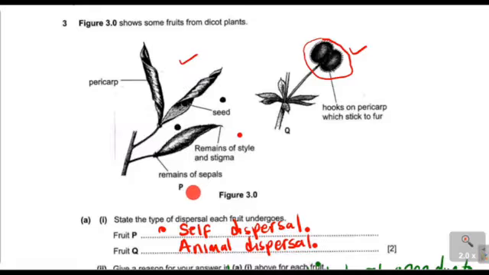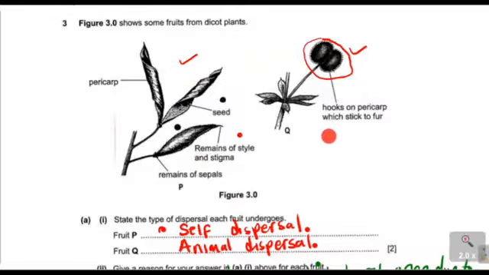For fruit P, once the pericarps burst, the seeds just fall by gravity. They fall a little bit far away from the parent plant, and then they are able to germinate and grow. Meaning that the distance will be shorter.